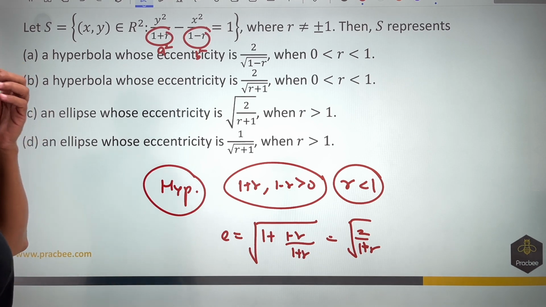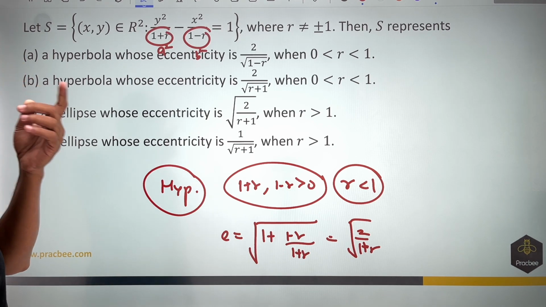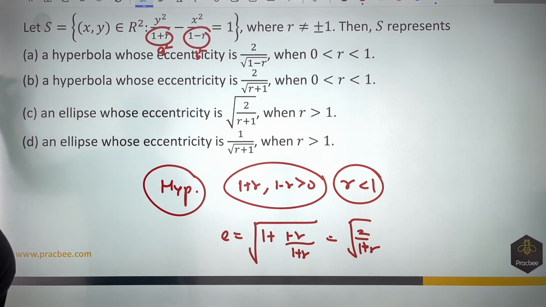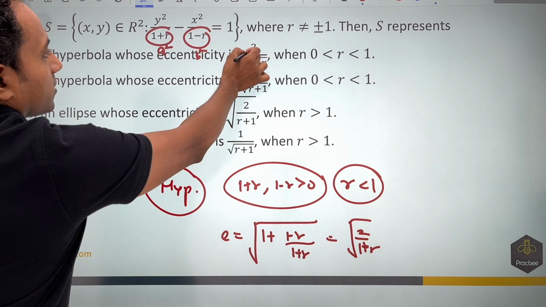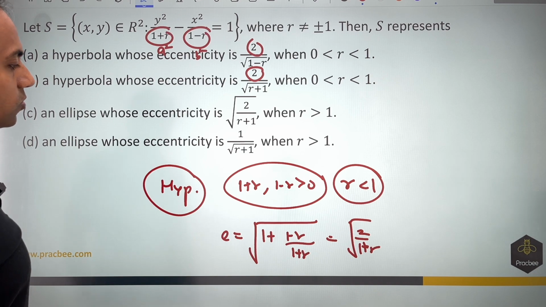This is the answer. Now let us see whether it matches anything in the question. E should be greater than 1, since we are talking about a hyperbola, so options A and B are in play. And it becomes root 2 by 1 plus r, with the root over the whole expression. It is not given in any of the options, there is no root present in the numerator. So this I cannot do.